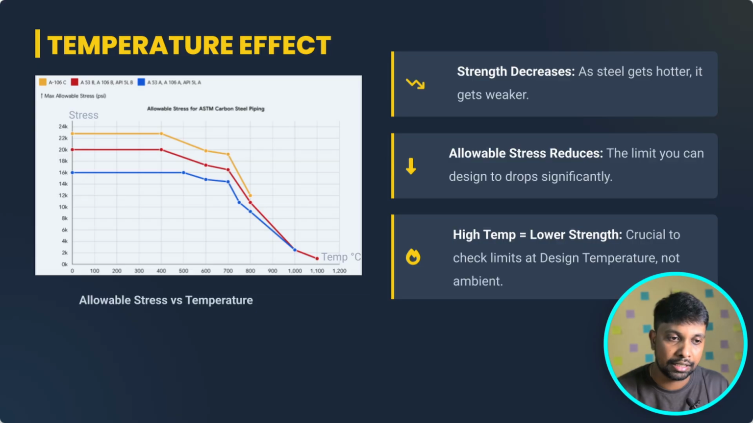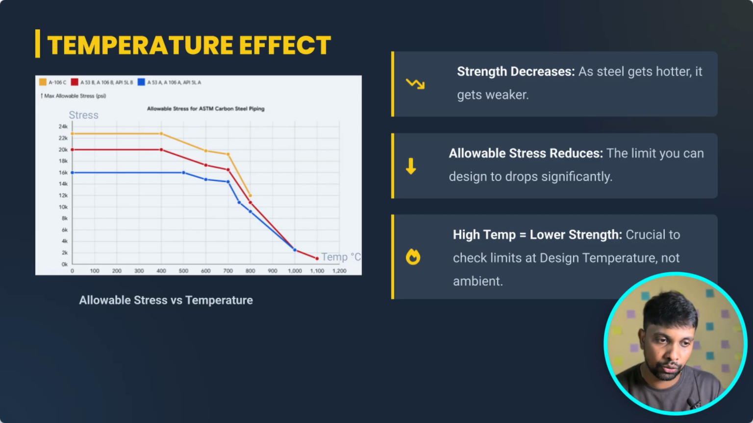I already told you that as the temperature increases, the allowable stress decreases. In this graph you can see that I have taken some samples for pipes. These are CS pipes. Here you can see that the yellow graph is for A106 and the red graph is for A53. Actually, until a temperature of 400, the material strength remains in a straight line. The strength of the material decreases when the temperature increases.